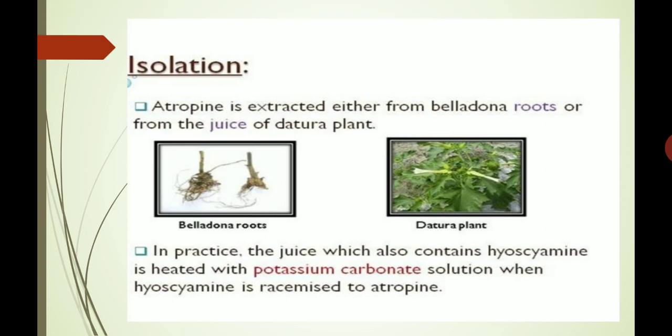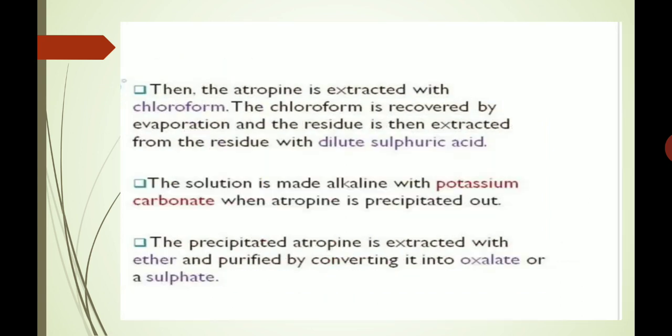Now we come to the isolation. Atropine is extracted either from belladonna roots or from the juice of the Datura plant. In practice, the juice, which also contains hyoscyamine, is heated with potassium carbonate solution, when hyoscyamine is racemized to atropine. Then atropine is extracted with chloroform.